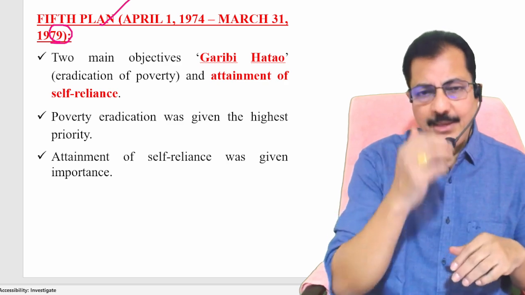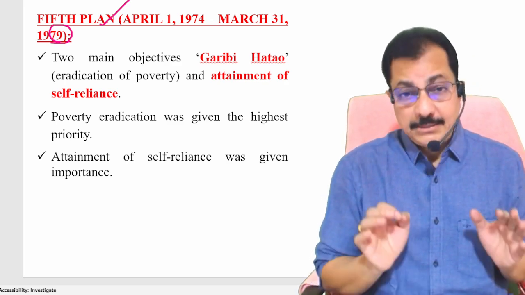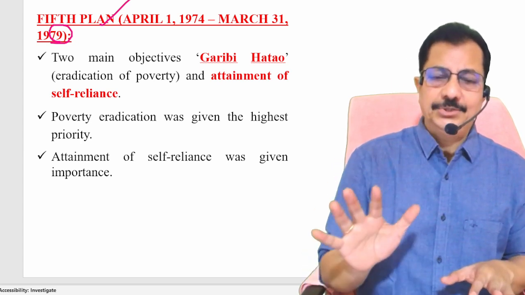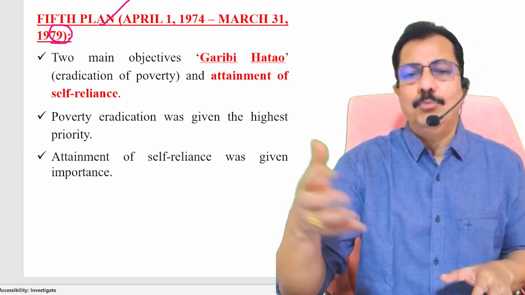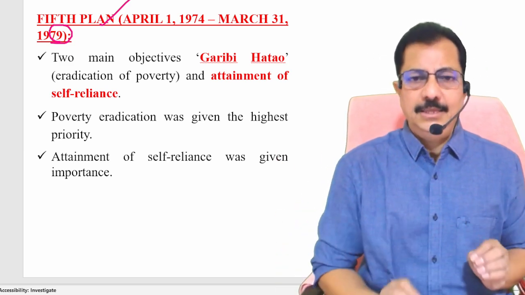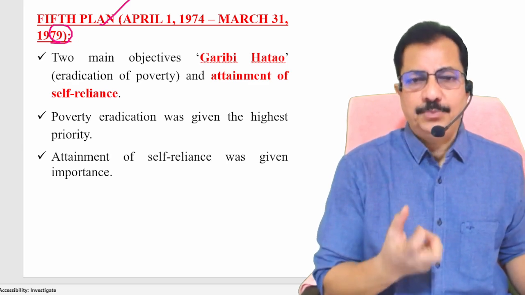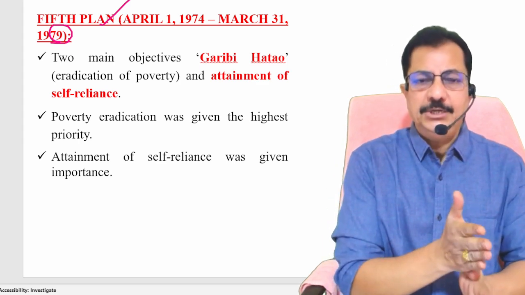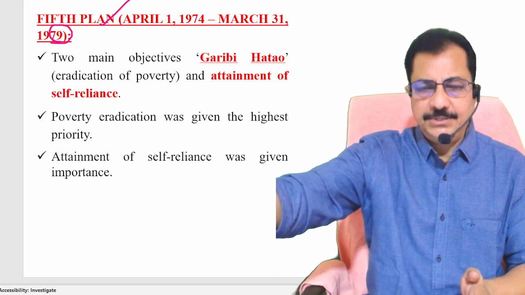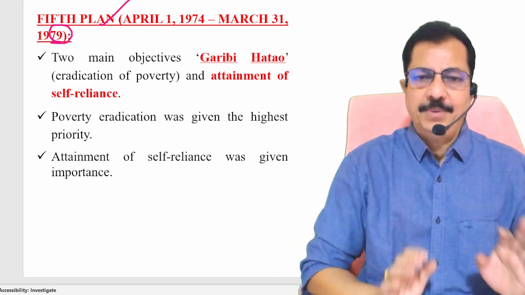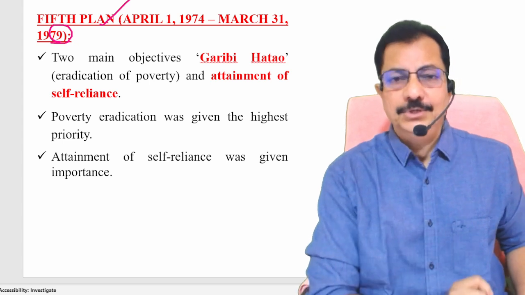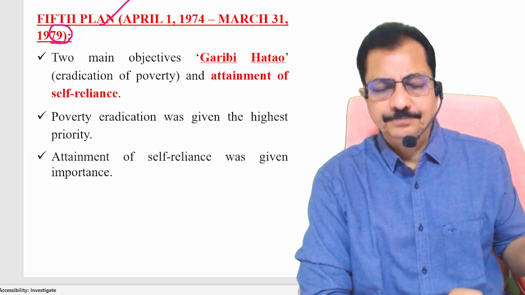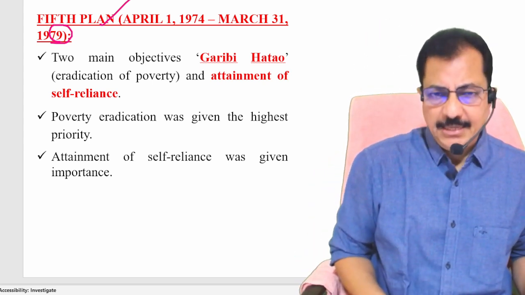But she continued to be the Prime Minister, because the Constitution permits a person to be the Prime Minister or a minister without being a member of the Parliament for not more than 6 months. Srimati Indira Gandhi and her coterie exploited this provision. Though her election had been nullified, though she was barred from contesting elections for 6 years, she continued to be the Prime Minister, and that irked the opposition parties. Then they started raising slogans, they took out rallies, and they went for agitations against the government.